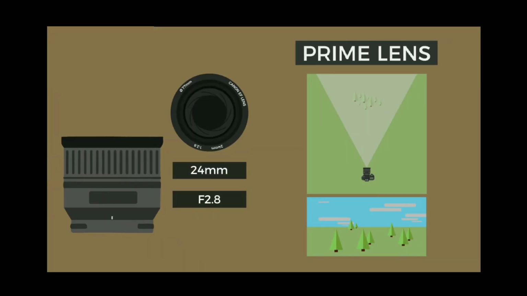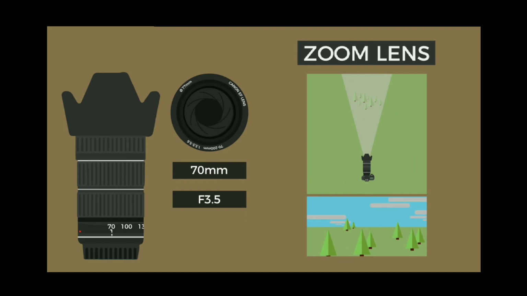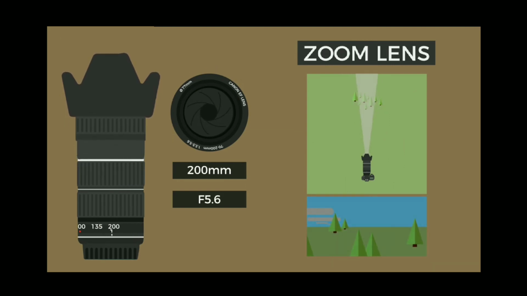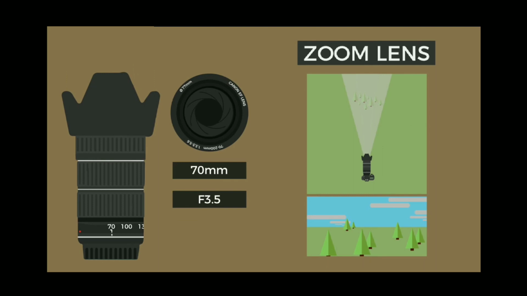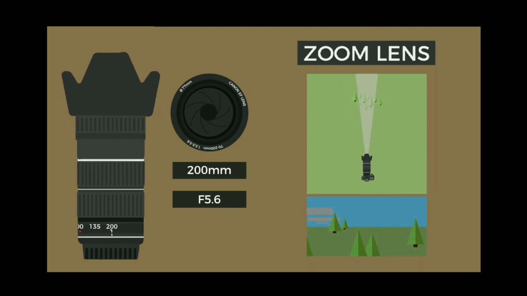Prime lenses have a fixed focal length, meaning they cannot zoom without physically moving closer or further away from the subject. Zoom lenses give you the flexibility to zoom in or out of an object while remaining stationary. While prime lenses will have a fixed maximum aperture, the maximum aperture of a zoom lens will often get smaller as the focal length increases. These lenses are called variable aperture lenses.